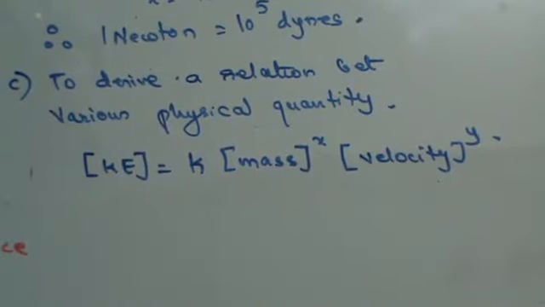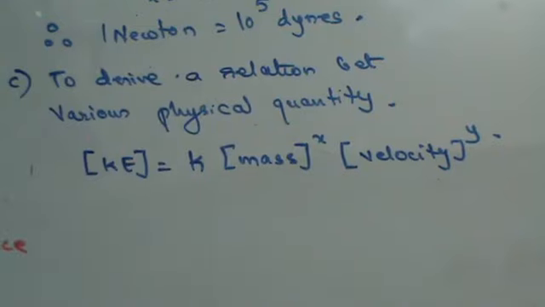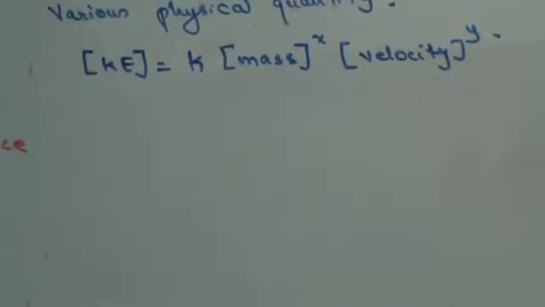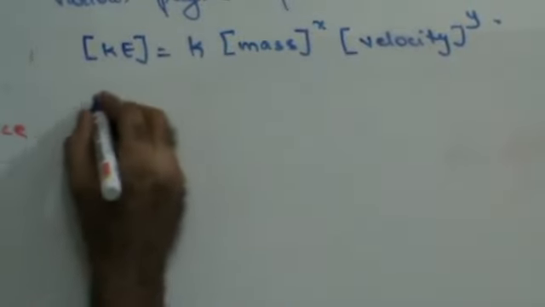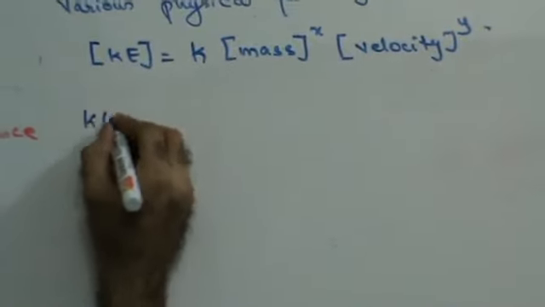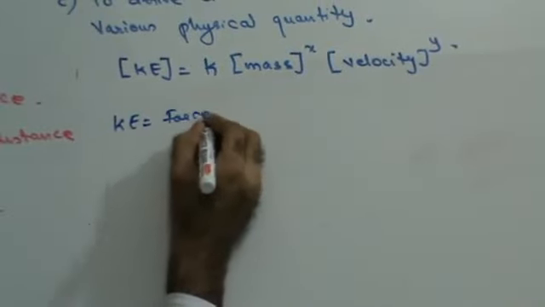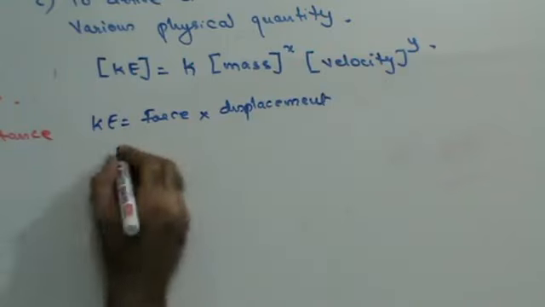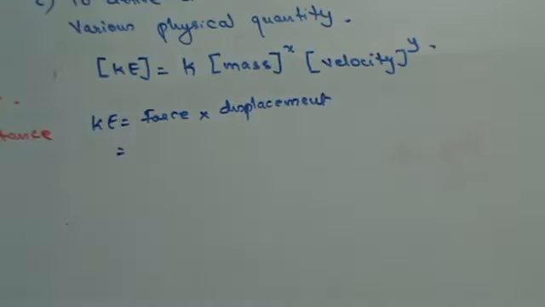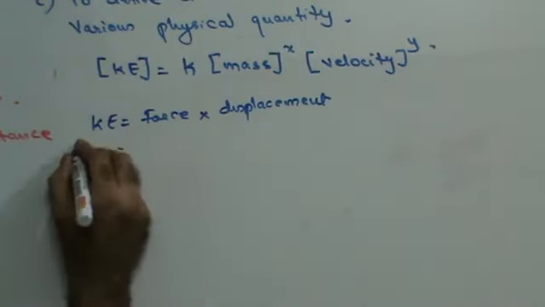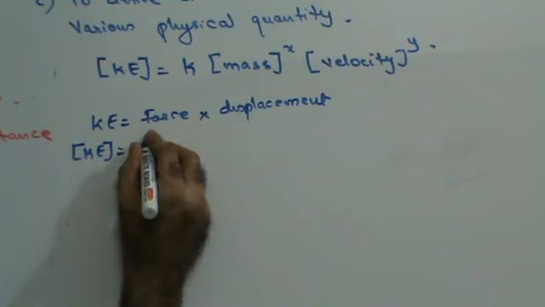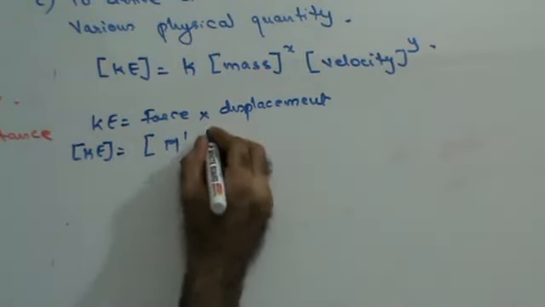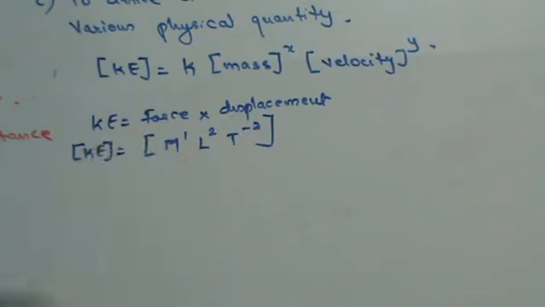Now let's write this. Energy is the capacity to do work. Work is force into displacement, and let's find this out separately. Kinetic energy is nothing but force into displacement. Force is nothing but mass into displacement upon time square. Therefore, the dimensions of kinetic energy is going to be mass into displacement upon time square into displacement. So that is going to be nothing but m1 L2 T minus 2.